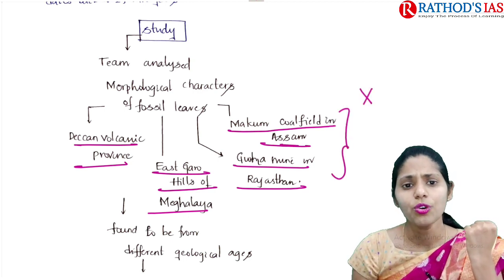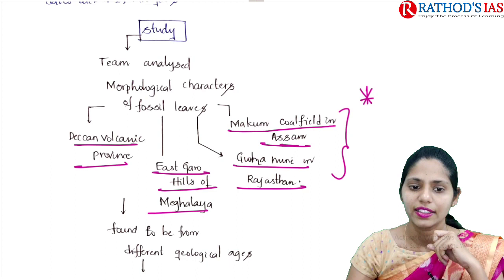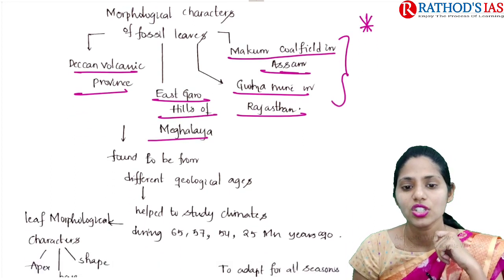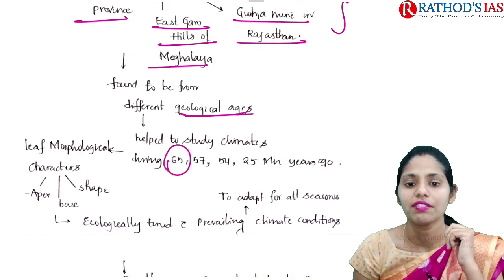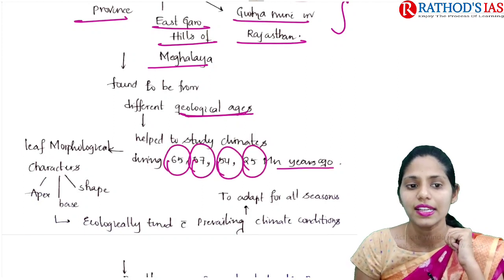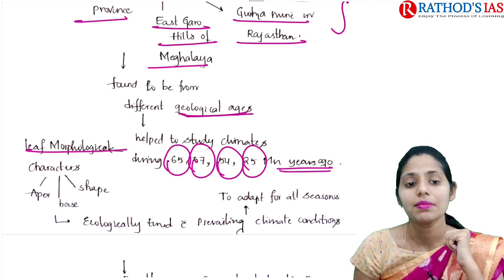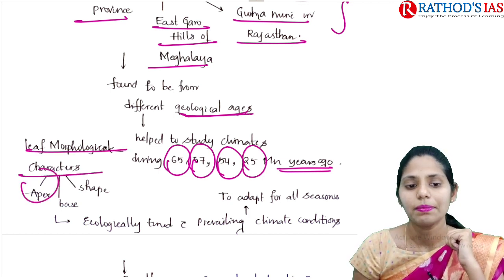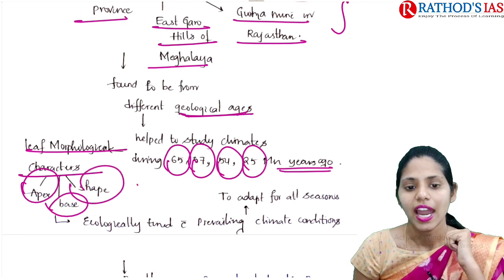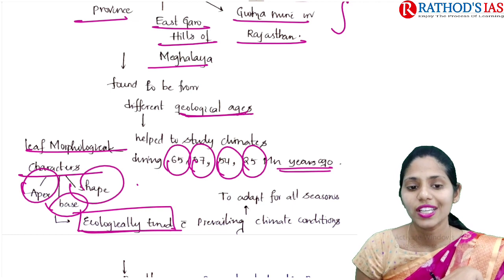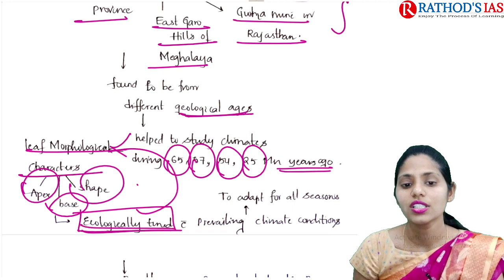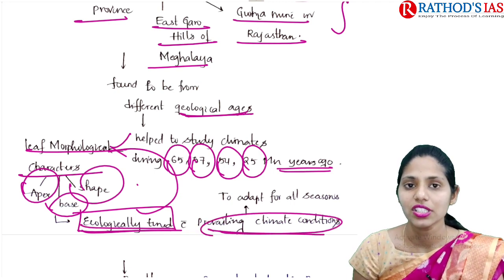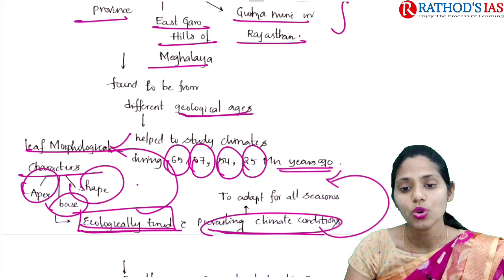In these four areas, fossil leaves were collected and found to be from different geological ages. That helped to study climates during 65, 57, 54 and 25 million years ago. They studied leaf morphological characters like apex, base, shape, etc. Ecologically, they found that based on climate change there is a change in the morphological characters of leaves, tuned to prevailing climatic conditions such that these leaves would adapt to all seasons.